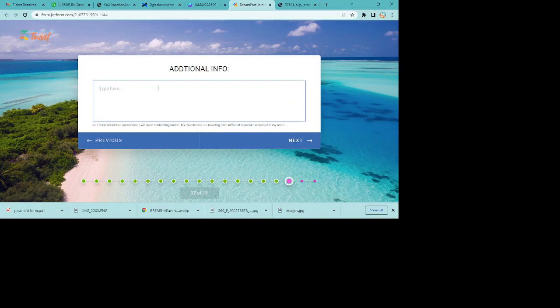Additional info right here is, I need a wheelchair. Can my room be up higher? Can my room be down low? We don't know where they're going to put you, so don't expect a guarantee. I want 2 beds in my room. That's still not guaranteed until check-in in most resorts, but just put all of that info about how you travel. I don't like muskrats, I don't like roaches, I don't like seafood, whatever you need us to know about your personality or what you desire on your trip, put it here.